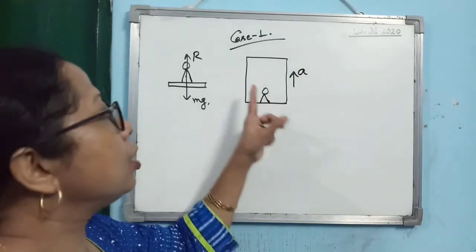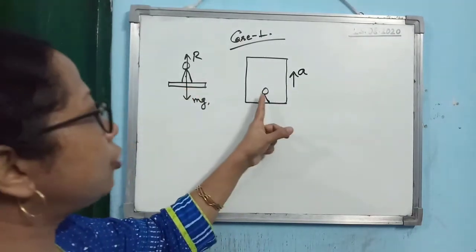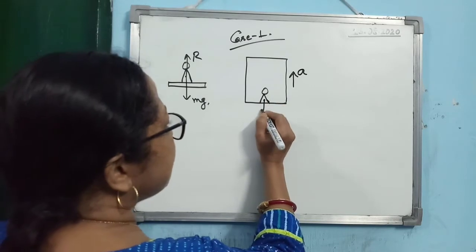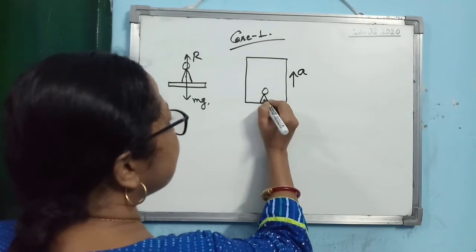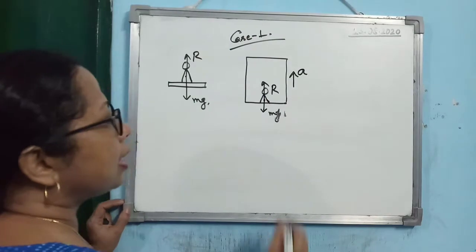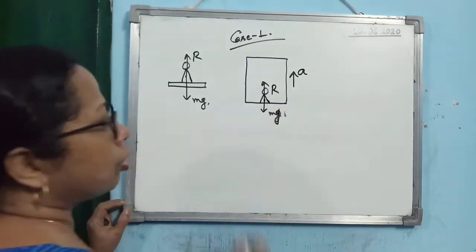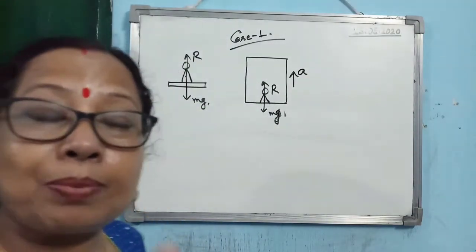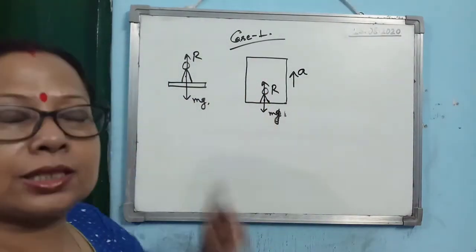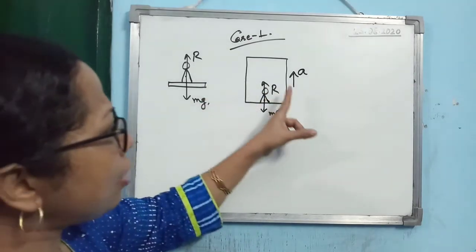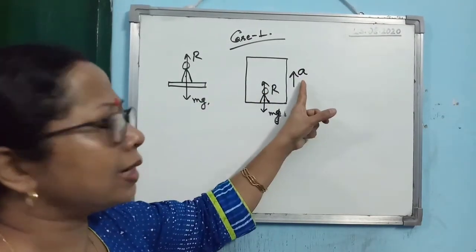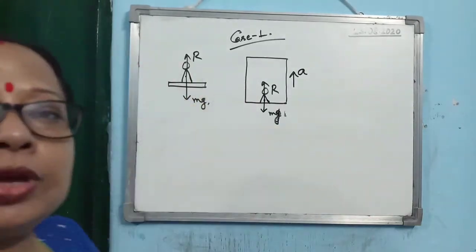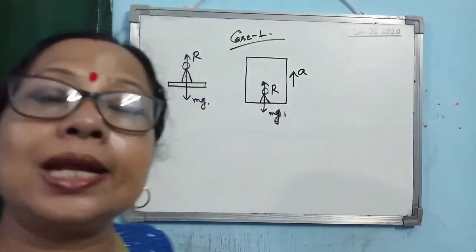Now in this case, we have to find out first what are the forces acting on the person. So what are the forces acting on the person? Just see, mg is acting in the downward direction, reaction is acting in the upward direction. Reaction of the ground means the floor of the lift, or you can say by the lift, that is the reaction. Now here you see, if the lift is moving upward with an acceleration a, it means that the person is also moving upwards with acceleration a.